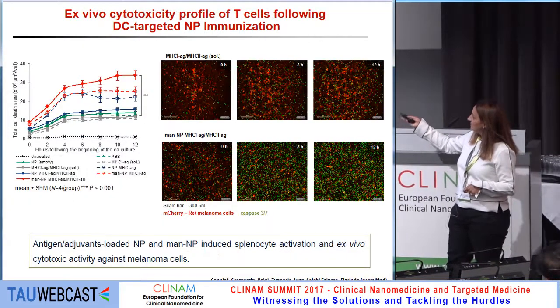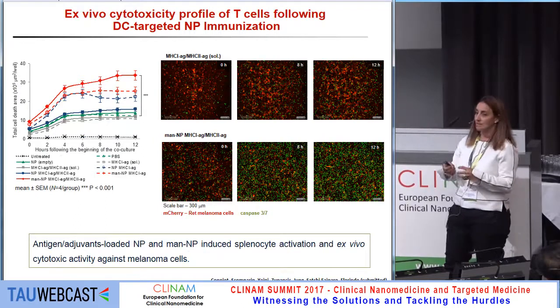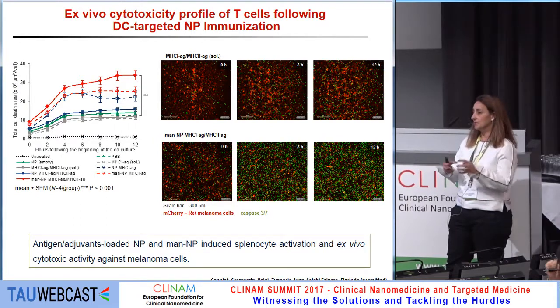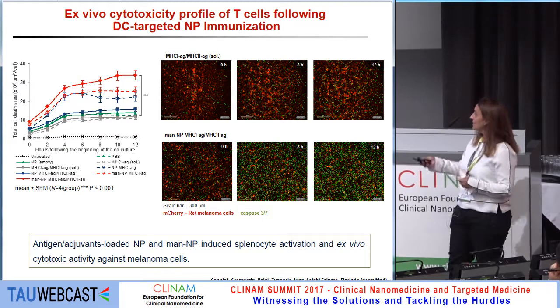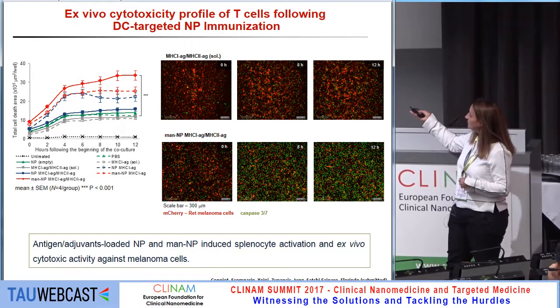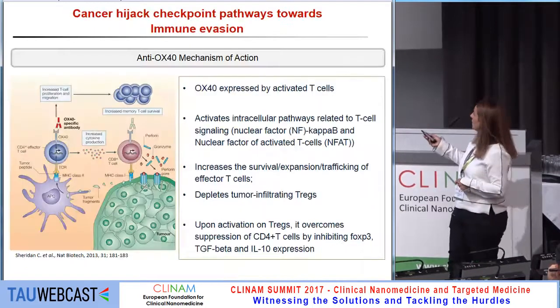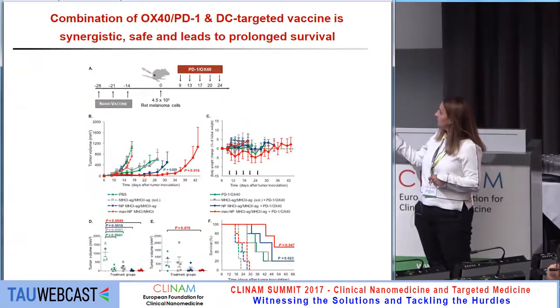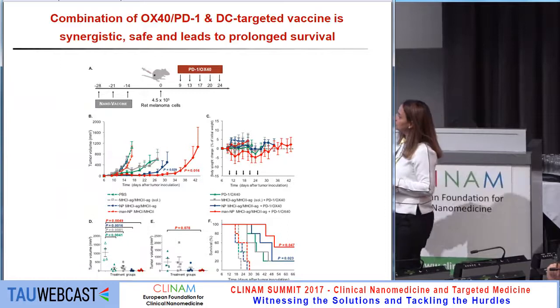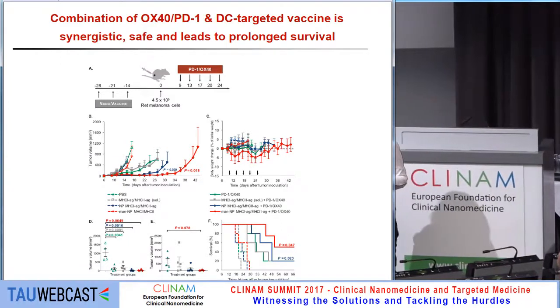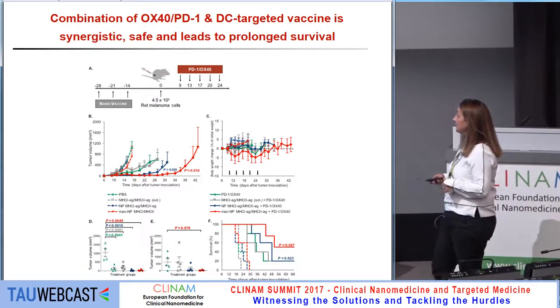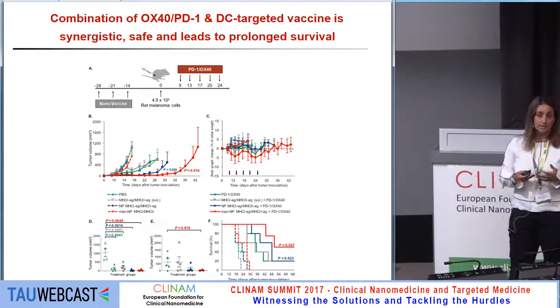And these cytotoxic T cells, when we put them together with the melanoma cells, we see an increased apoptosis, as shown here with the green labeling. I will move to the last in vivo slide, and here you can see how the combination of all of this together worked very nicely in a mouse while being safe. We didn't see any toxicity.